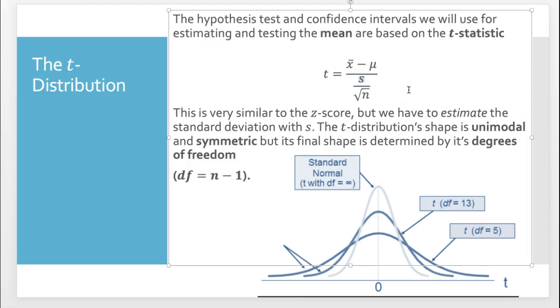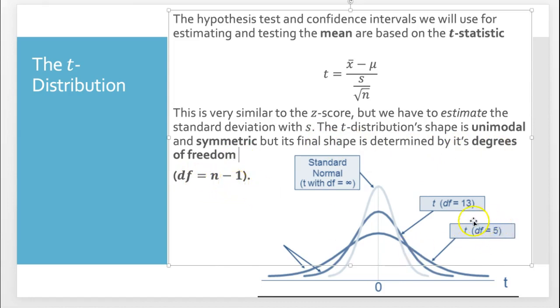So what happens with the t-distribution? In dealing with confidence intervals, we had z star, and we had to find out what z star is. Now we're going to deal with something called t star. The t is telling us that we're no longer using a standard normal distribution, but a Student's t distribution. The distribution is unimodal and symmetric, but its final shape is determined by its degrees of freedom, which equal your sample size minus 1.